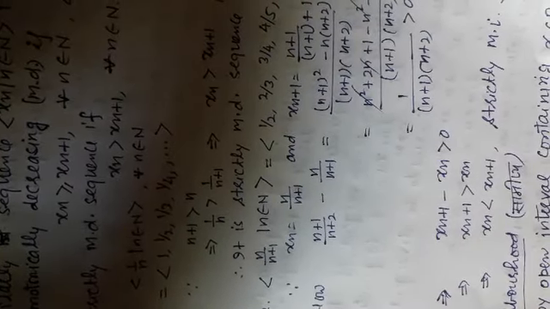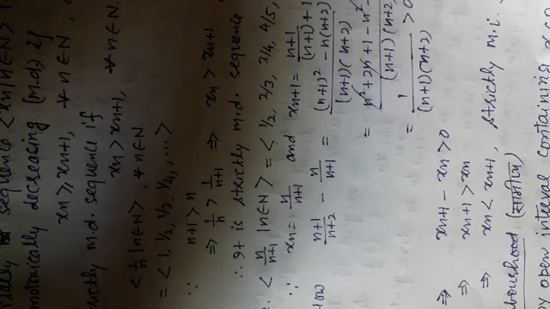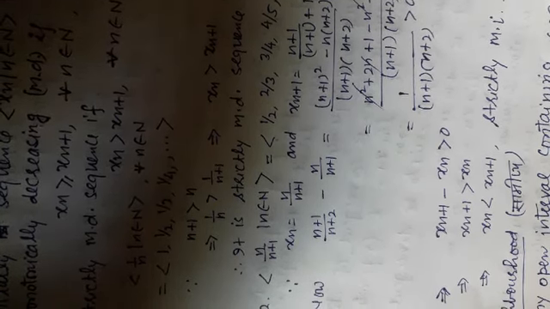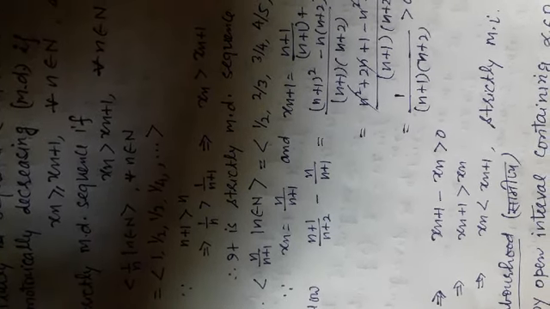So xn plus 1 is greater than xn, or we can write xn is less than xn plus 1. So this sequence is said to be a strictly monotonically increasing sequence.